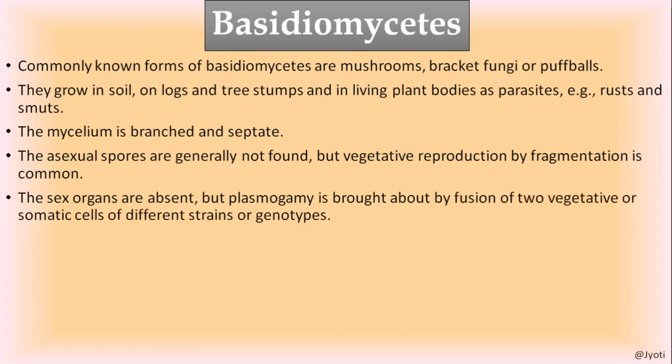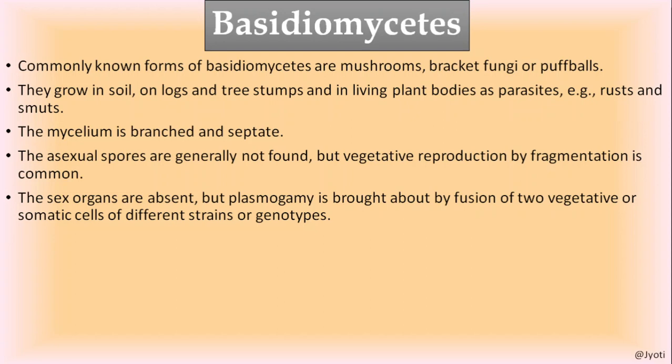Now let us discuss the sexual reproduction. The sex organs are absent, but plasmogamy is brought about by fusion of two vegetative or somatic cells of different strains of genotype. What does it mean? Suppose there are two different hypha.